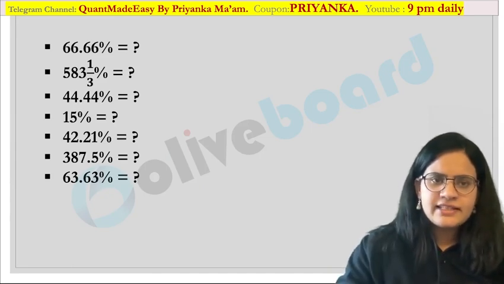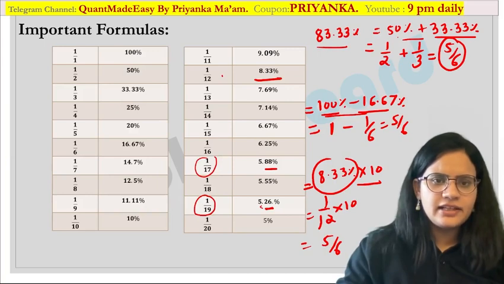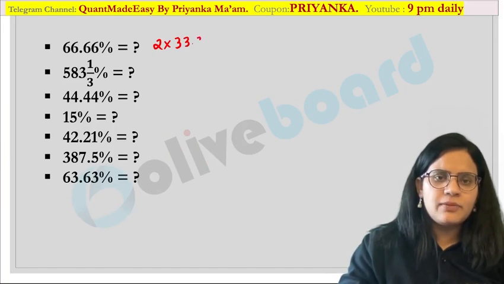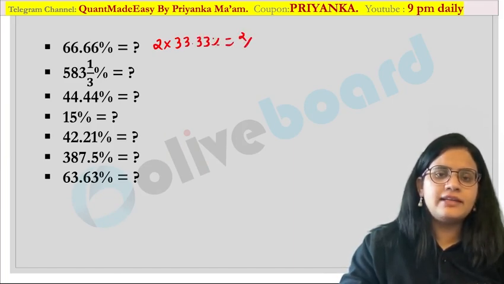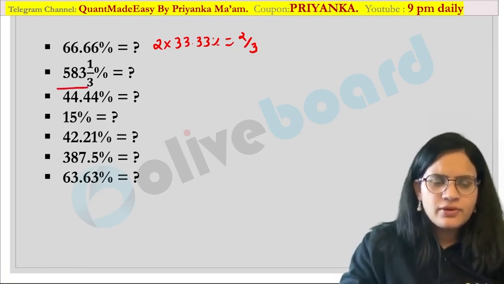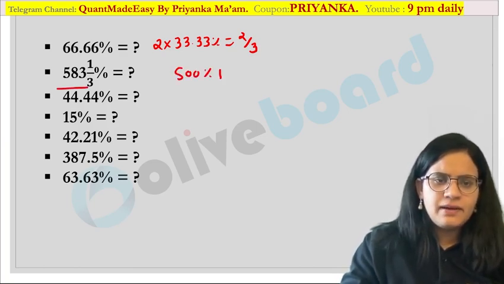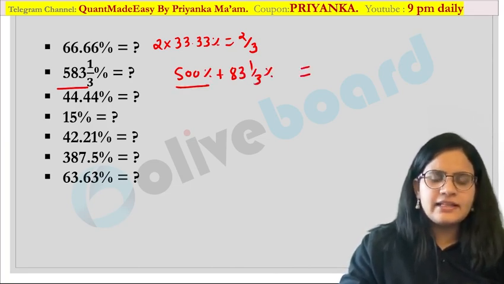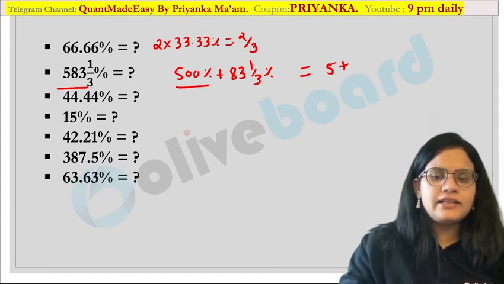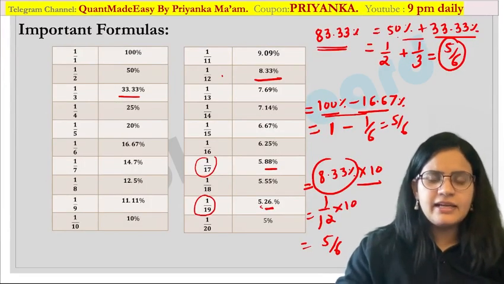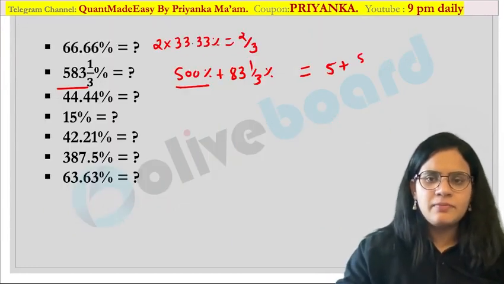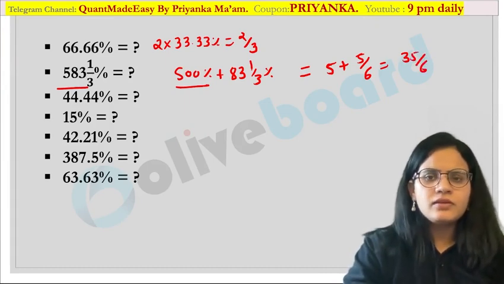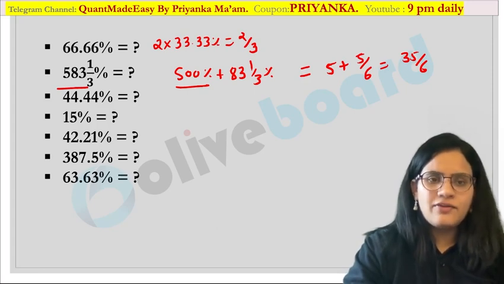Now we have 66.66%. You can see here that 33.33% is present. So easily I can say it is 2 into 33.33, or I can say that it is 2 by 3 over here. Are you getting it? How will you compose this fraction? It is 500% plus 83.33%. Now you know 500% is nothing but 5. What about 83.33%? Just now we have composed it. 83.33 is nothing but 5 by 6. So it is 5 plus 5 by 6, or I can say it is 35 by 6 over here. Are you guys getting my point? So this is how you have to calculate the value.